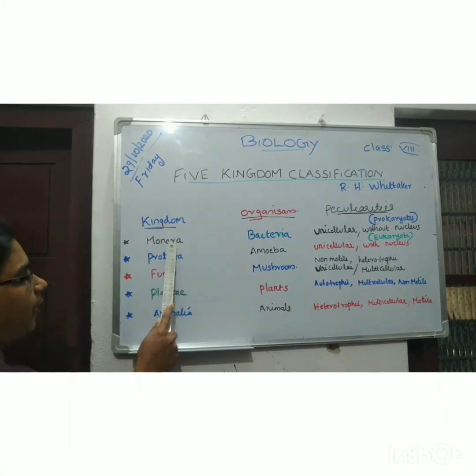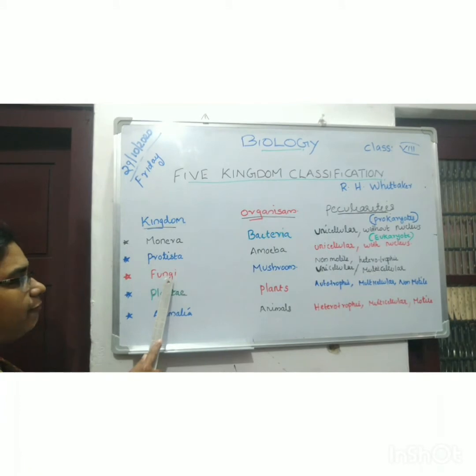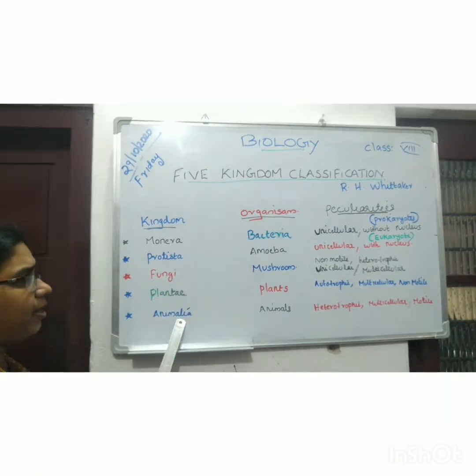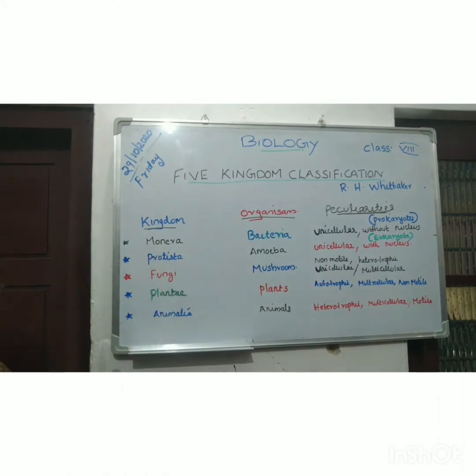Kingdom Monera, Kingdom Protista, Kingdom Fungi, Kingdom Plantae, Kingdom Animalia are the 5 kingdoms. Okay.